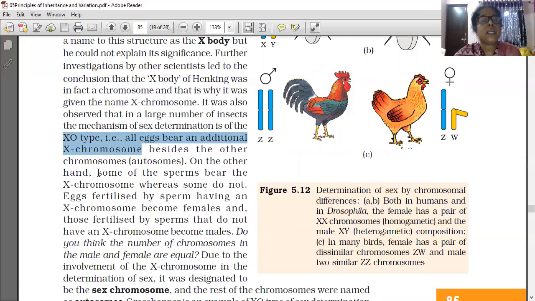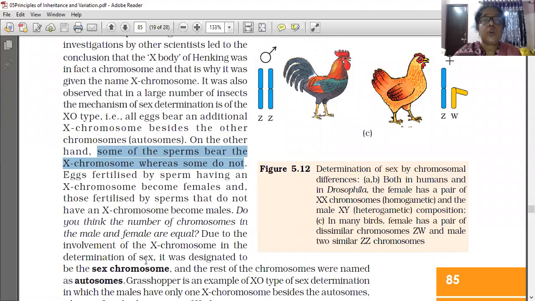Some of the sperms bear the X chromosome, whereas some do not. Eggs fertilized by sperm having an X chromosome become female, and those fertilized by sperms that do not have an X chromosome become male only. Due to the involvement of the X chromosome in the determination of sex, it was designated the sex chromosome. This was the first experiment conducted on insects by Henking. So the sex chromosome, and the rest of the chromosomes were named autosomes.